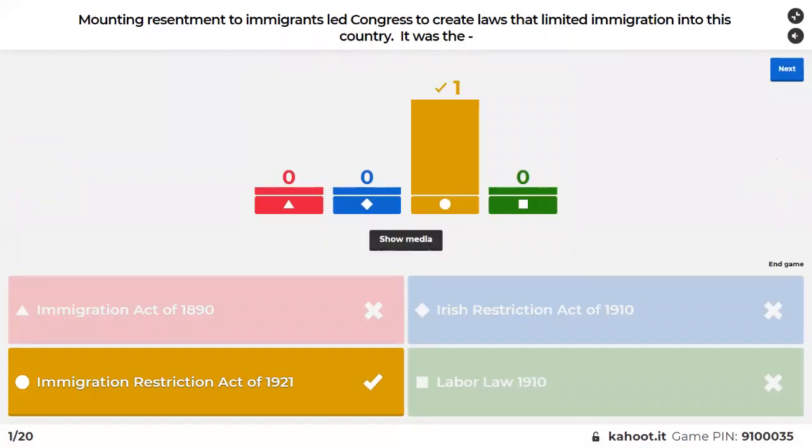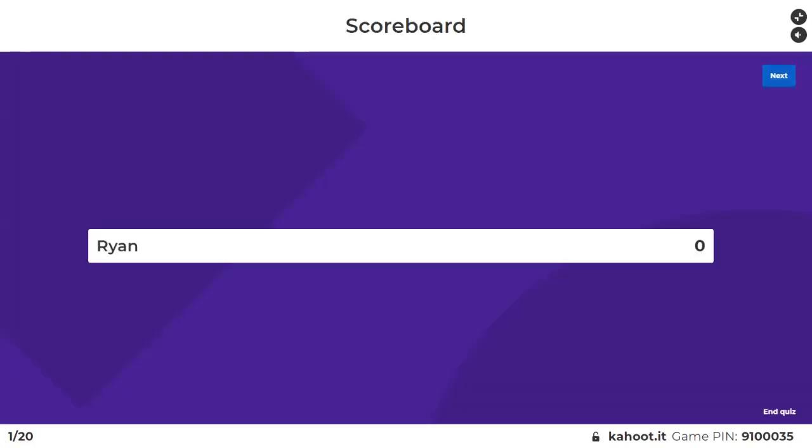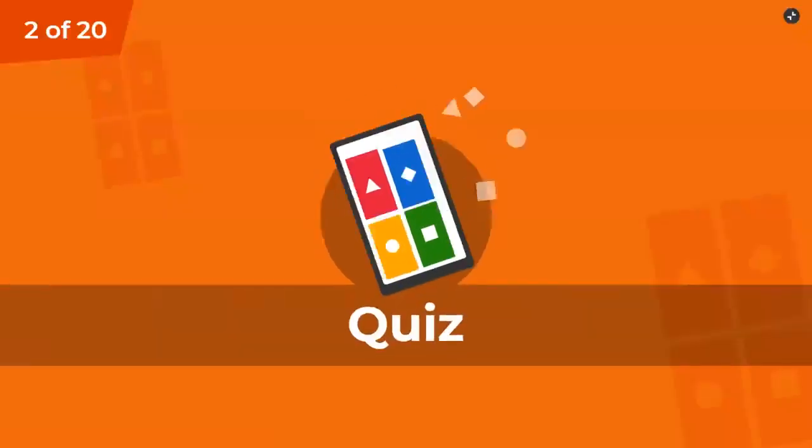All right, it is the 1921. So good job. We've been talking about the 1920s, so that's what you should remember. And this question is talking about immigrants. There is an Immigrant Act of 1890, which does limit immigration, but in this case, we're going with the Immigration Restriction Act of 1921. We hear about immigrants today, on the southern border, being an issue that's very fought over in politics. And it was the same in 1921. It's just immigrants from different areas. All right, nice job, Ryan.